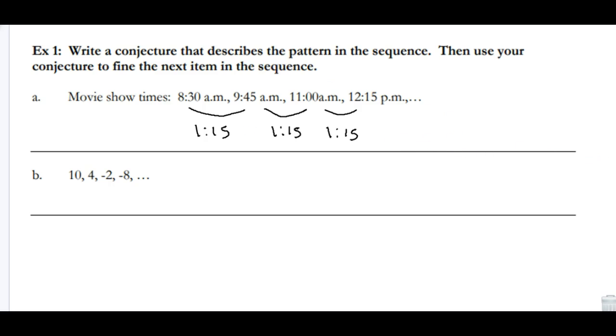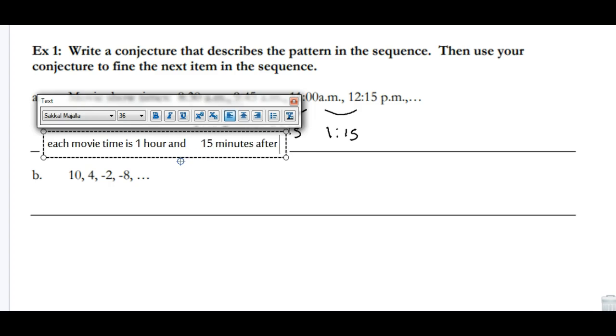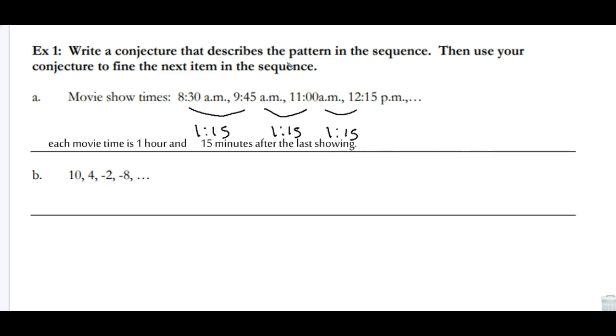What I'm going to do is actually type this. Let's just go ahead and do this. I would say each movie time is 1 hour and 15 minutes after the last showing. So we have 1 hour and 15 minutes after the last showing, and then we can figure out when the next one is going to be. Well, it's 12:15 plus an hour 15, so the next one is going to be at 1:30.